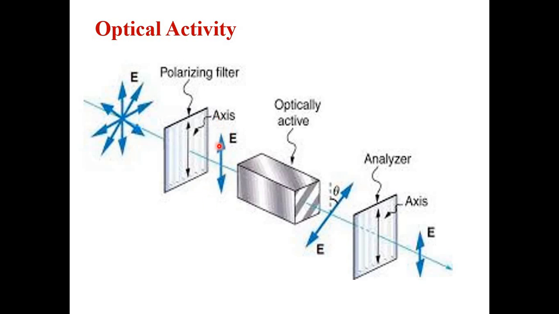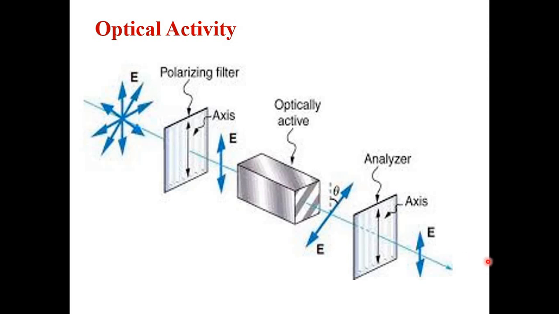Next, this polarized light is passed through some material, and that material is termed an optically active material. Now what is an optically active material and what are the substances known as optically active materials, we have to understand through this concept. One particular change that I was expecting you to tell: here the light is propagating in a particular direction, perpendicular to the axis.